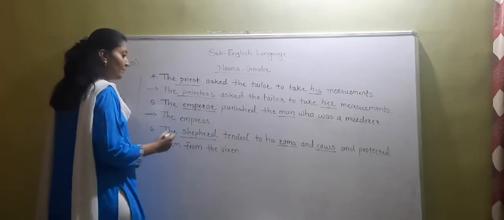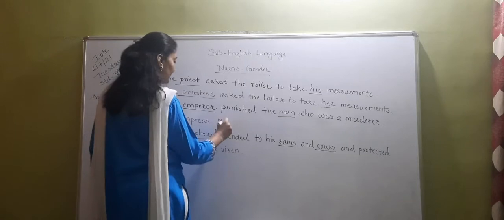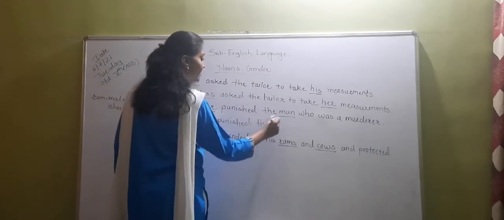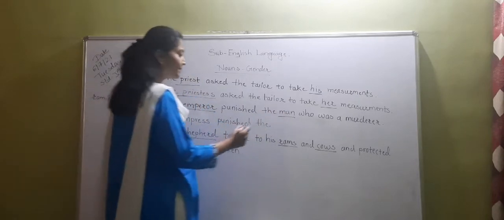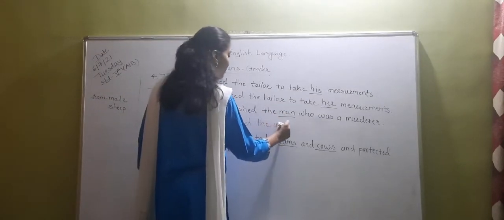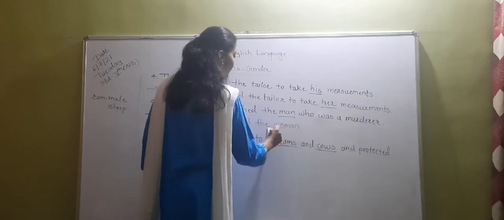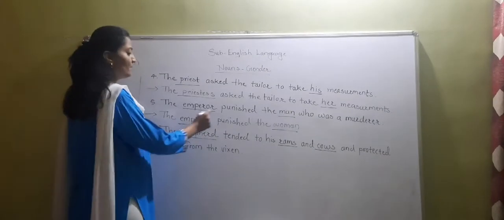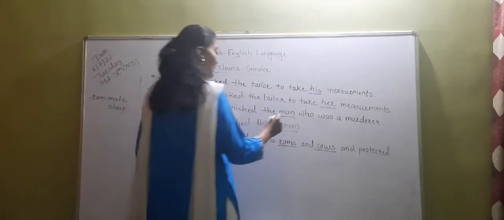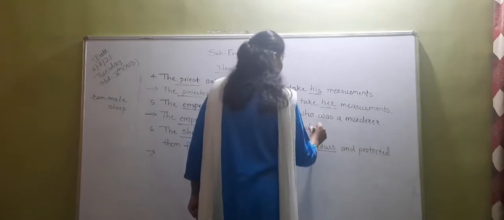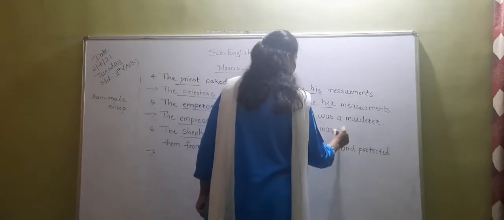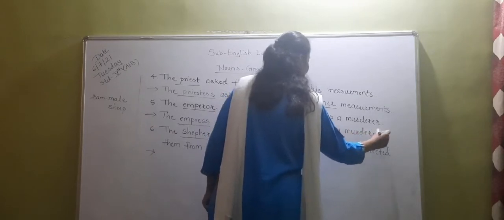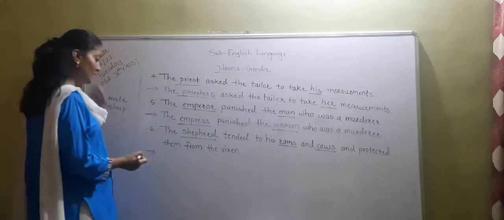The empress punished. Here the word that is underlined is man. So we have to write here woman. Okay, underline this. The empress punished the woman who was a murderer. Like this. Okay. Now see the next one.